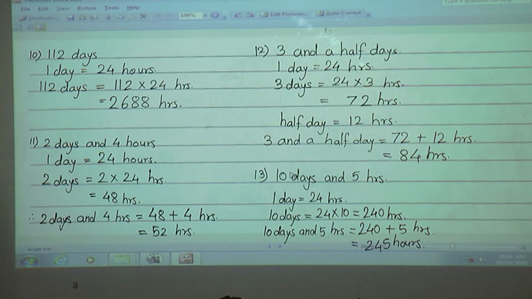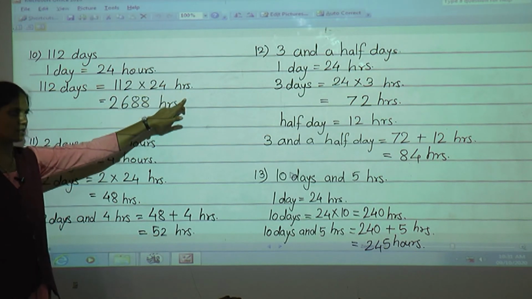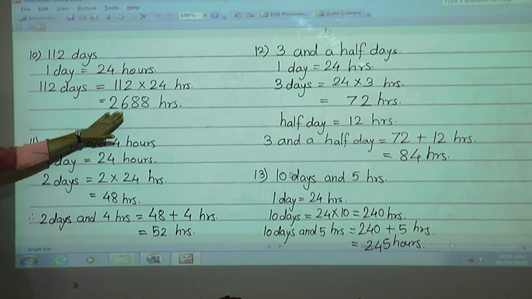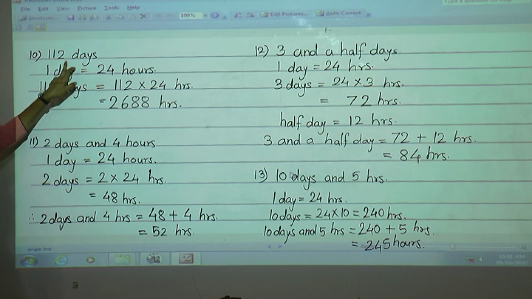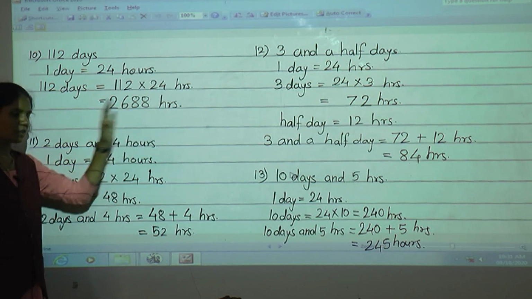Okay. Now once again see here, 112 days, this you have to convert into hours. So what we have done here, 1 day is equal to 24 hours. Now 112 days is equal to 112 into 24 hours. Now here you have to do the multiplication. After multiplication you will get this answer, that is 112 days is equal to 2688 hours.